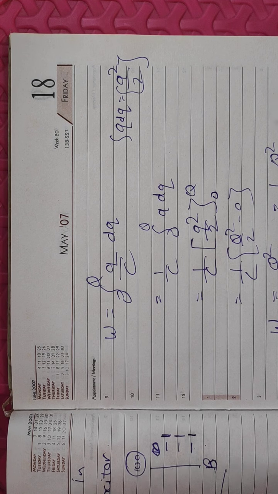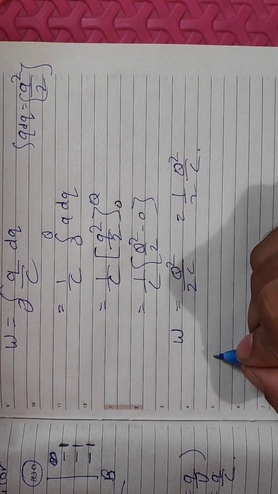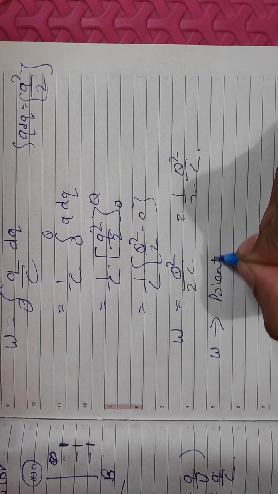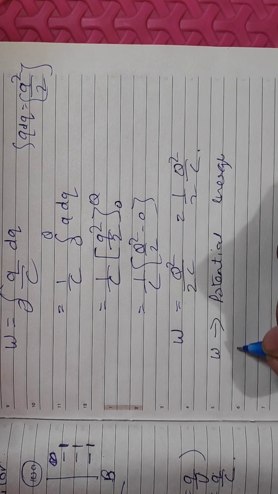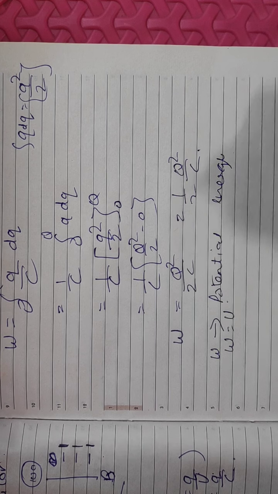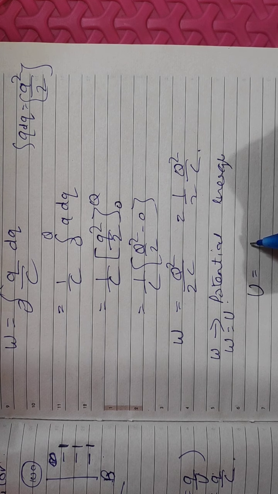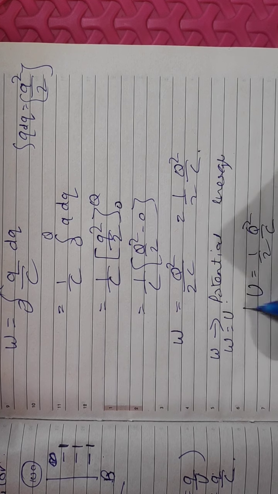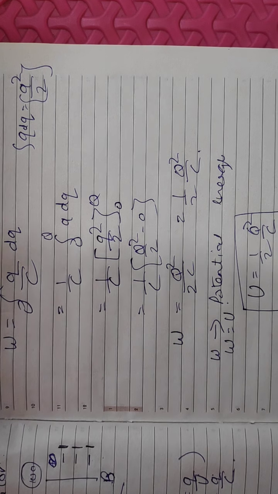What is this? This is work, but the work done is stored in the form of potential energy. So work done is equal to U, that is potential energy. So U is equal to 1 by 2 Q square by C. This is the formula for energy stored in a parallel plate capacitor.